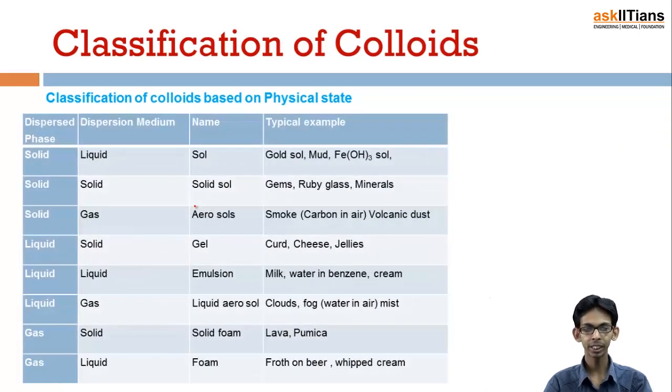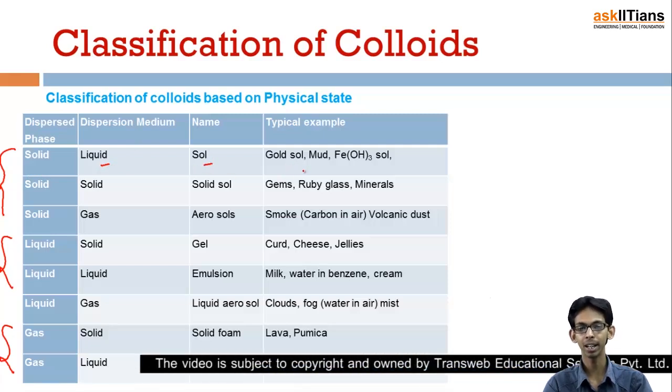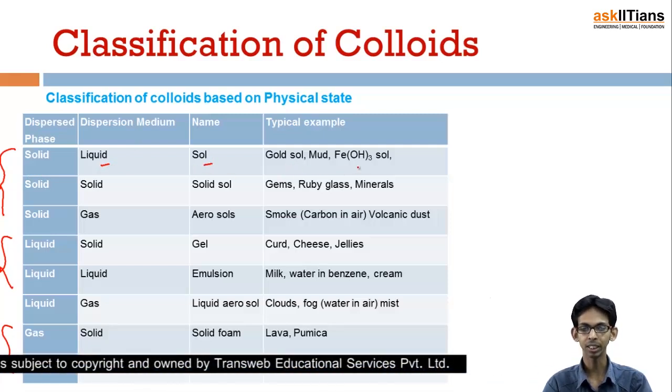Okay, if the dispersed phase is solid, liquid, or gas, there are three possibilities. If the dispersed phase is solid and the dispersion medium is liquid, it is known as a sol, and the examples are gold sol, mud, and Fe(OH)3 sol.